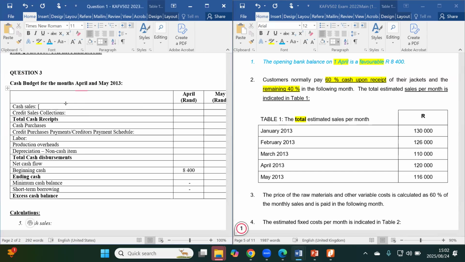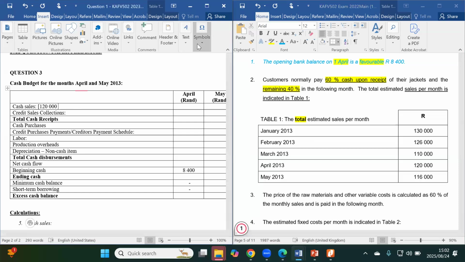So I'll start with the month of April. We're going to have 120,000 multiplied by 60%. So it's multiplied by the 60% over here. And then for the month of May, it's going to be 116,000, and that will be multiplied also by the 60%.